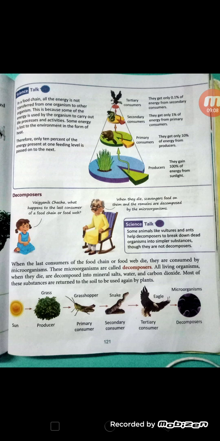Many animals eat primary consumers, so they are known as secondary consumers. Secondary consumers are consumed by other animals, known as tertiary consumers. And in the last, they are decomposed by microorganisms, and they are known as decomposers.